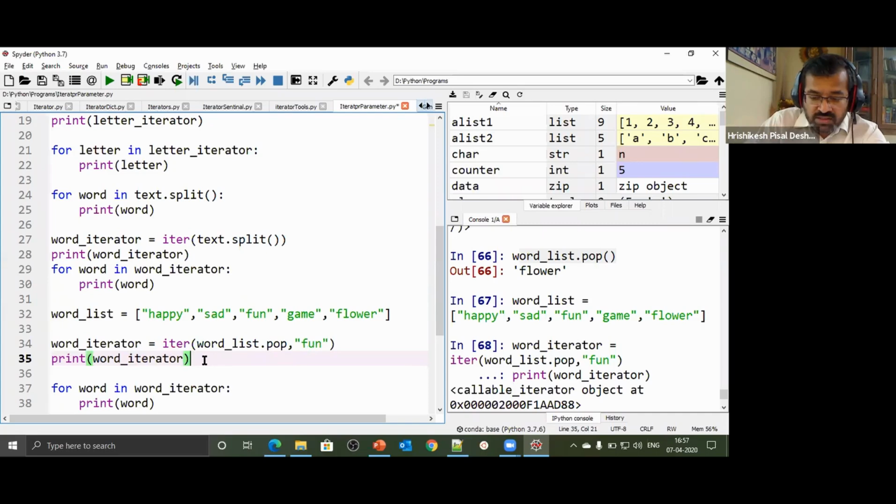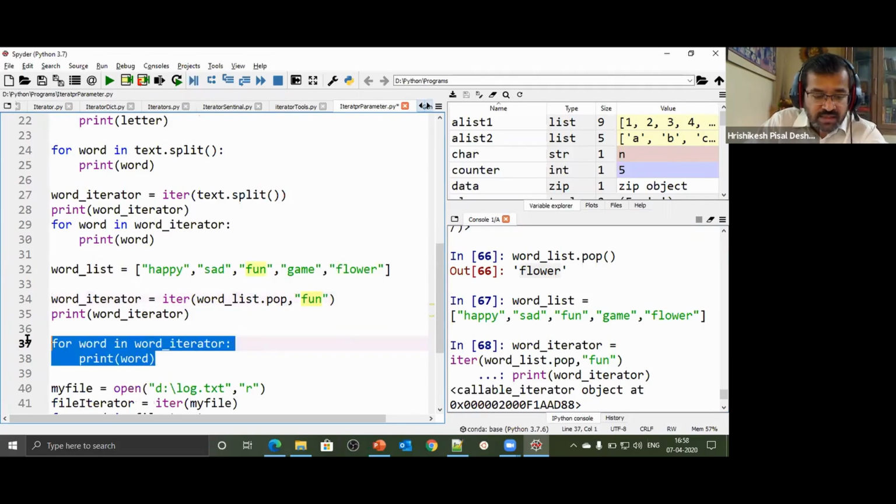So we have got this callable iterator. Keep in mind, the function pop is a callable. Here there's a function called pop. When we call it, it returns a value, flower. Flower happens to be the last element. Pop gives you the last element inside that particular container, inside the list. And I'm going to stop. This is my sentinel value. Sentinel is an indicator which will indicate when to stop. So when it returns fun, I'm going to stop.